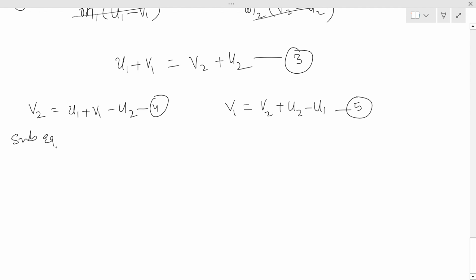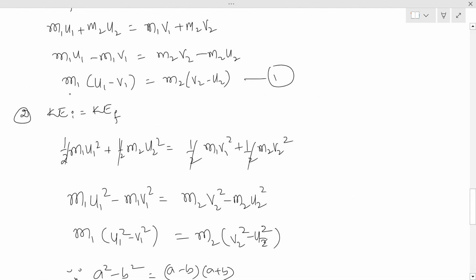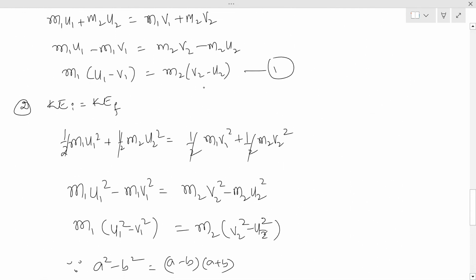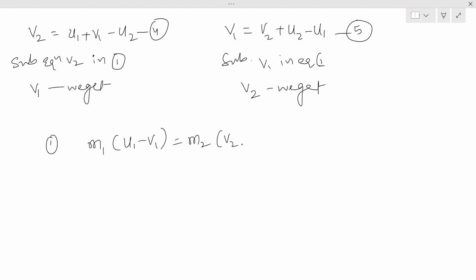Substituting v2 in equation 1, we get v1. Substituting v1 in equation 1, we get v2. So what is the first equation? First equation is m1 (u1 minus v1) is equal to m2 (v2 minus u2). We'll substitute in this equation.